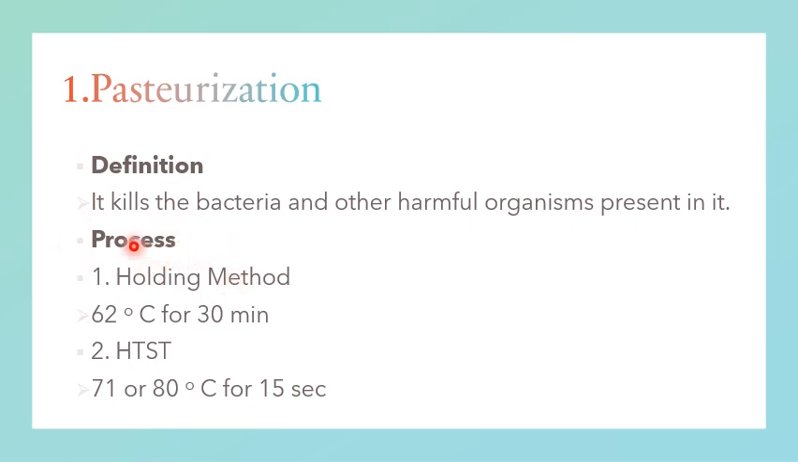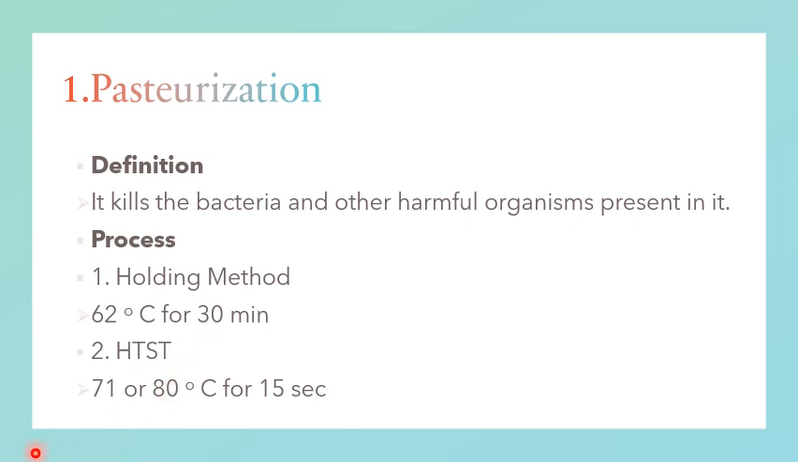Then we will discuss the process. It involves heating food at a specific temperature for a certain period of time and then immediate cooling. There are two methods of pasteurization. The first one is the holding method and the second one is high temperature short time. The holding method refers to heating every particle of the milk or milk products to at least 62 degrees Celsius and holding it at such a temperature for at least 30 minutes.